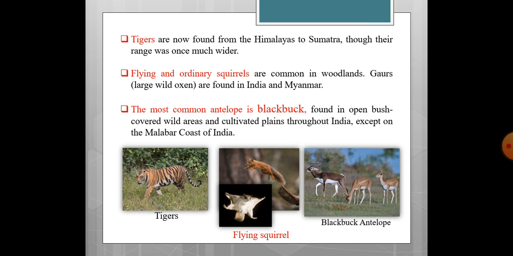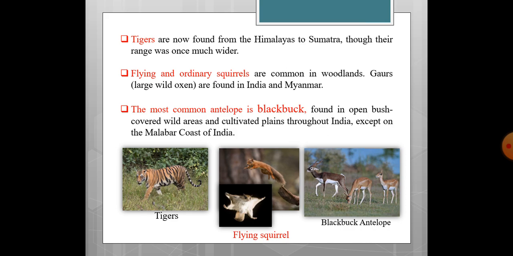Flying and ordinary squirrels are common in woodlands. If anybody has gone to Sita Mata Sanctuary in Chittorgarh, Rajasthan, this flying squirrel can be seen over there. So these squirrels are common in woodlands.